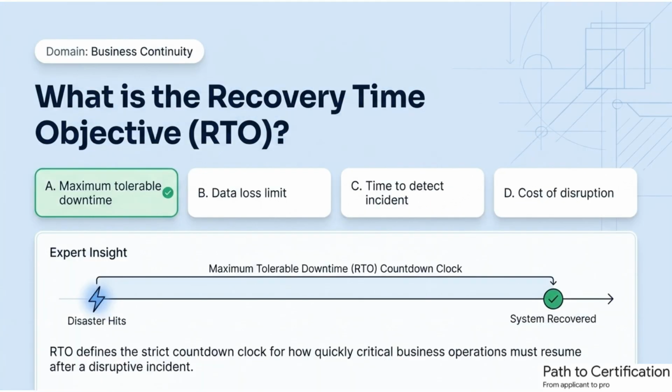Time defines recovery success. Recovery time objective, or RTO, refers to the maximum tolerable downtime after disruption. It establishes how quickly operations must resume. Shorter RTOs require faster recovery planning and stronger resources. Defining RTO ensures continuity strategies align with business priorities.